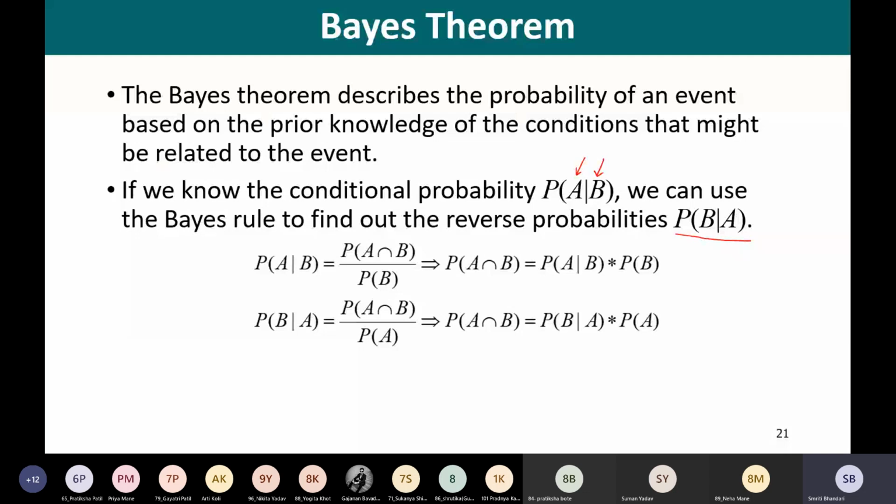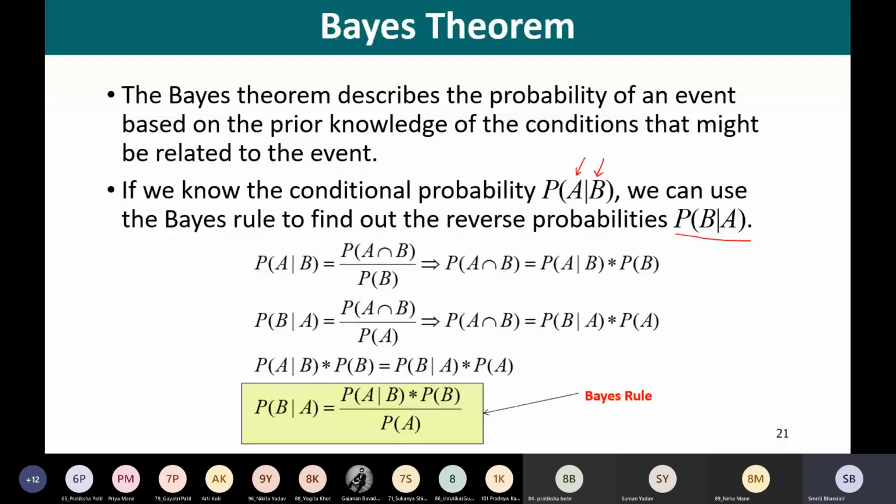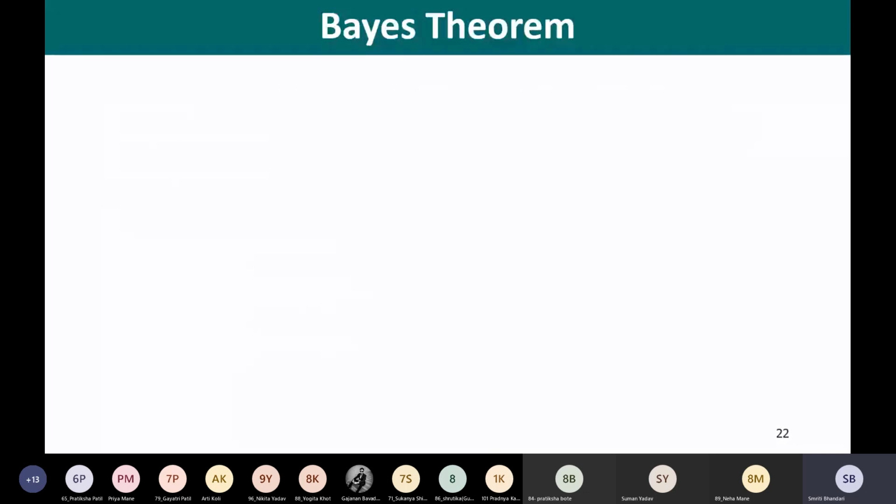So we have seen the Bayes' rule in the last class. Bayes' rule says that probability of B given A is equal to probability of A given B into probability of B divided by probability of A. So in this class, we are going to relate Bayes' theorem that we discussed to machine learning theory.